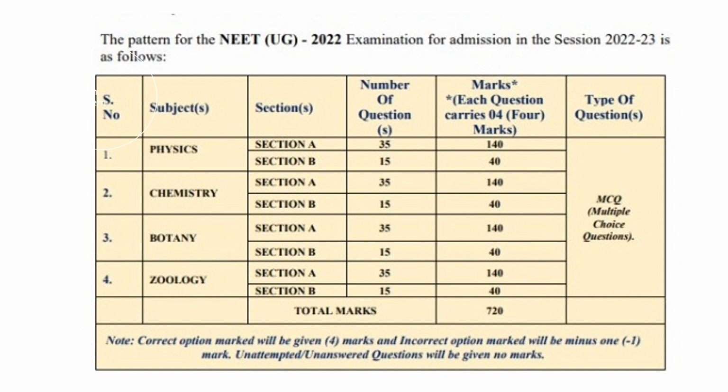So the only question which can arise in this point is that what is the pattern. So for that we have to discuss the pattern of the NEET paper. So in 2022 year से NEET का एक नया pattern आया है, and the pattern is right on your screens. If you just go through it, you will understand very easily what the pattern is. So there are 4 subjects: physics, chemistry, botany and zoology. Biology has been divided into botany and zoology. So each of these 4 subjects will have 2 sections, section A and section B.